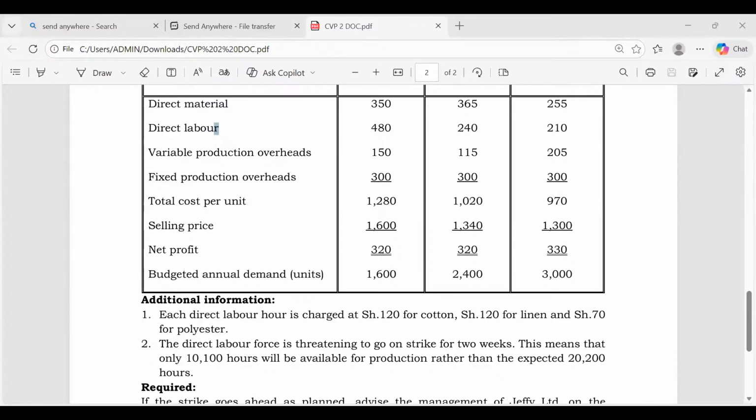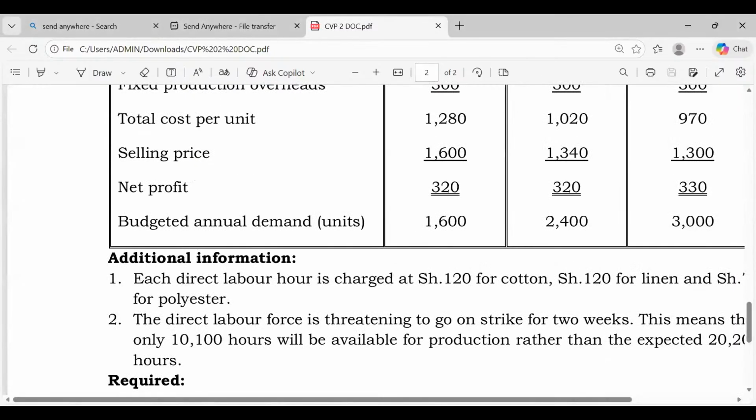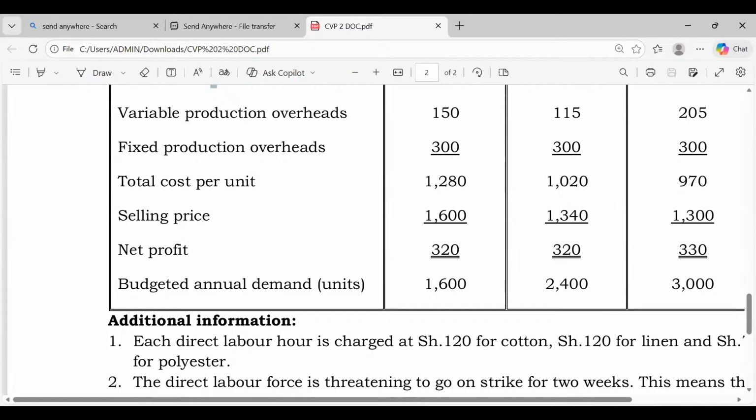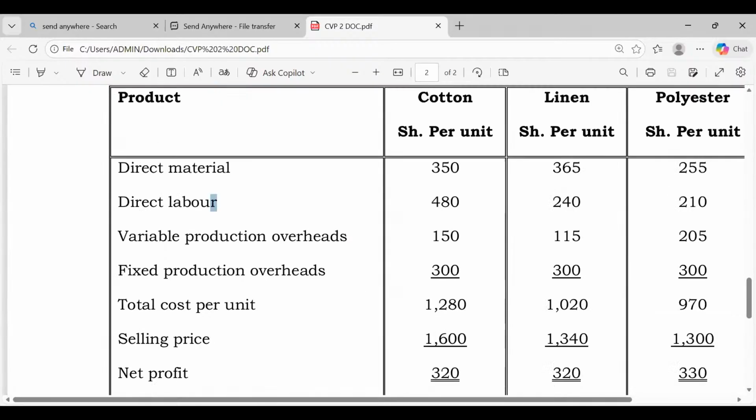Yeah. So for 80 divided by 120, right? So, ladies and gentlemen, they are telling me something very nice. So then are you able to get those labor hours for each of the products? We said you give us the scarce resource units for each of the products. So we have in this case here 480 divided by 120, 240 divided by what here, somebody? When it comes to polyester, the rate of workers is different. It will be 210 divided by 70.